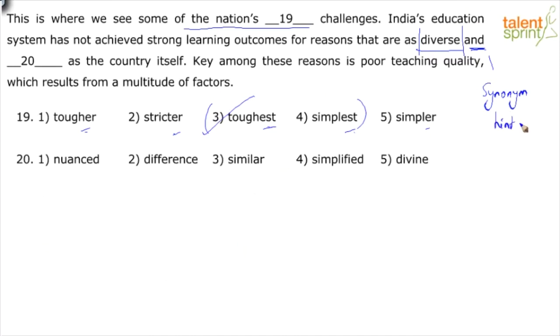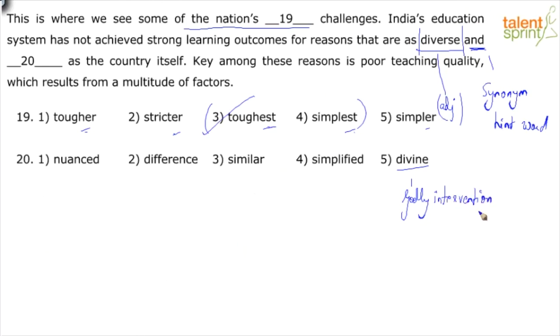Which means I need a word that has the same meaning as diverse. Also, I need the same form. This is an adjective form. So I need an adjective which has the same meaning as diverse. Divine means more to do with godly intervention, right? Is that what the context is talking about?